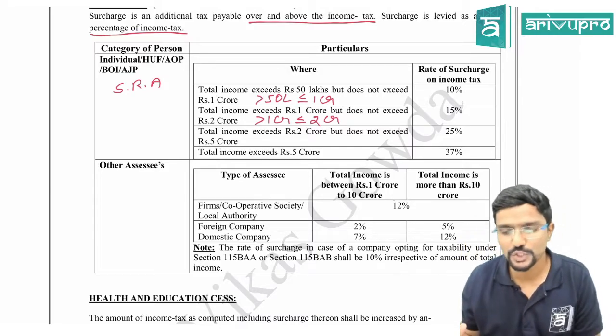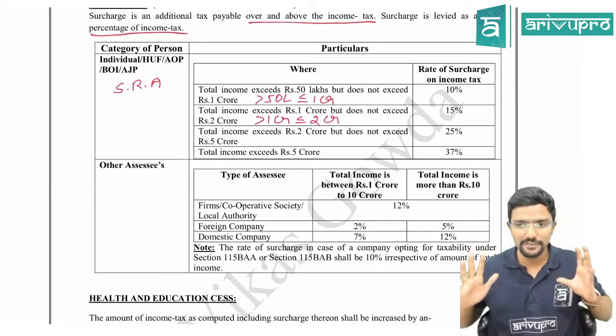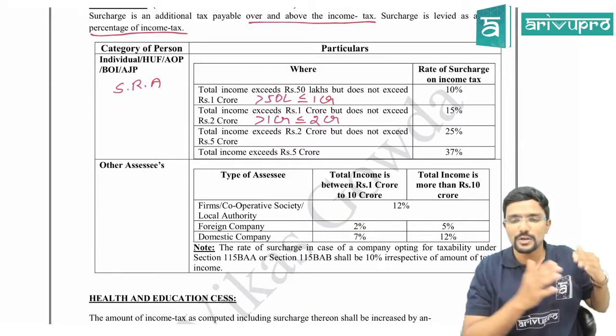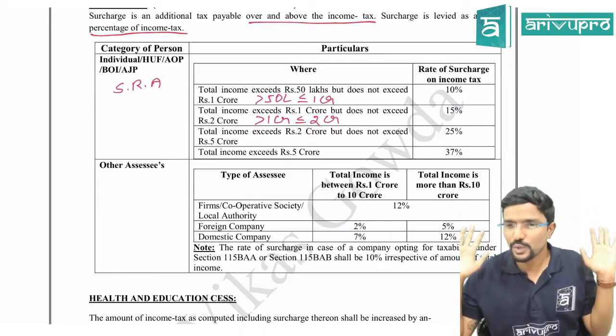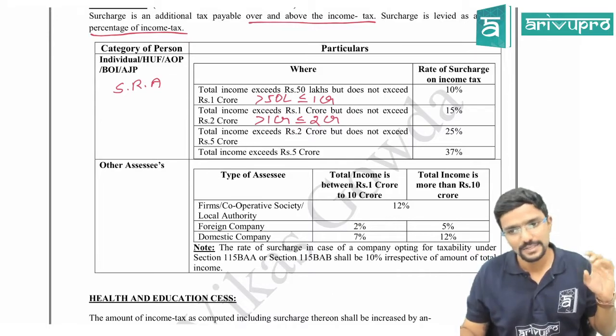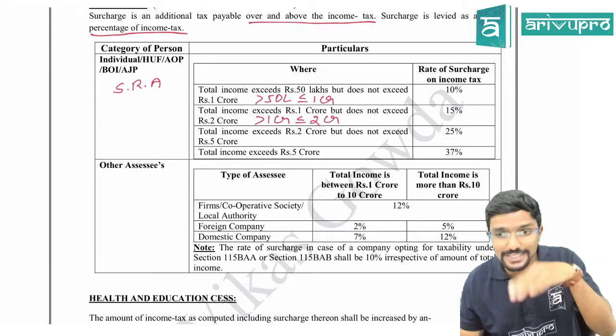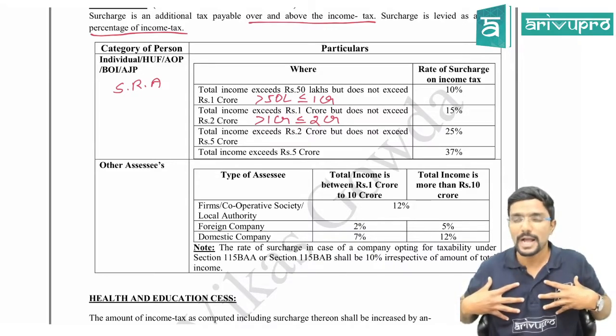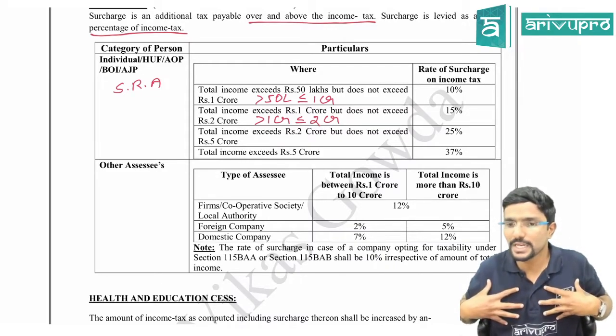Chalo guys, hope you have understood. Any individual or any slab rate assessee, if their income is less than 50 lakh, don't even think about surcharge. Understood? And these are not slab rates, guys. Please be careful. For example, assume I'm having a total income of 10 crore.